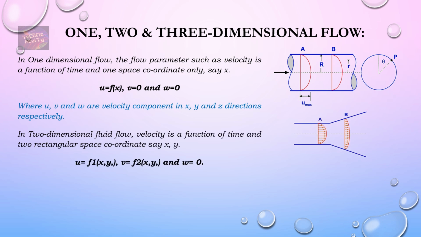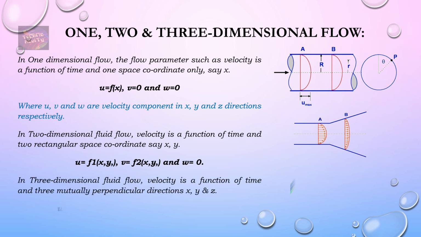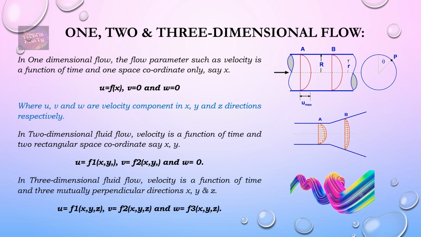In two-dimensional flow, velocity is a function of time and two rectangular space coordinates x and y, while in three-dimensional flow, velocity is a function of time and three mutually perpendicular directions x, y and z. That means in two dimensions we have u and v velocities, while w velocity is 0, while in three-dimensional flows we have all three velocities, and these three velocities are functions of all three dimensions.